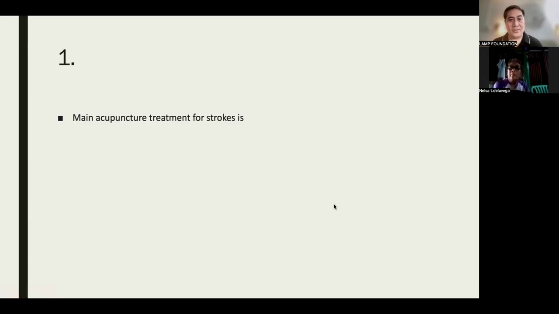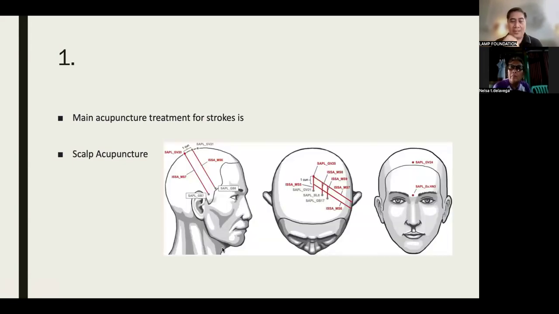Okay, anyone? What do you think is the main acupuncture treatment for strokes? Scalp acupuncture, of course. Your favorite. And there are actually 10 modalities for scalp.